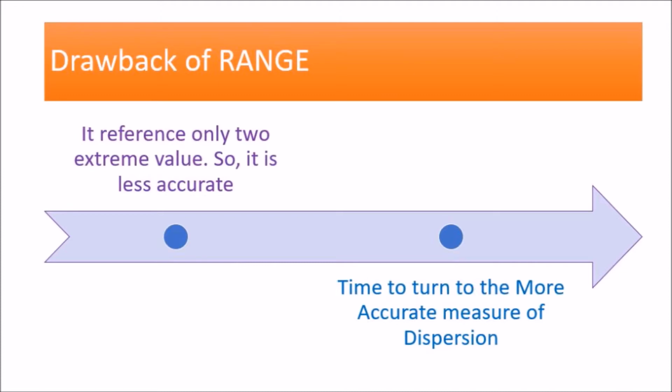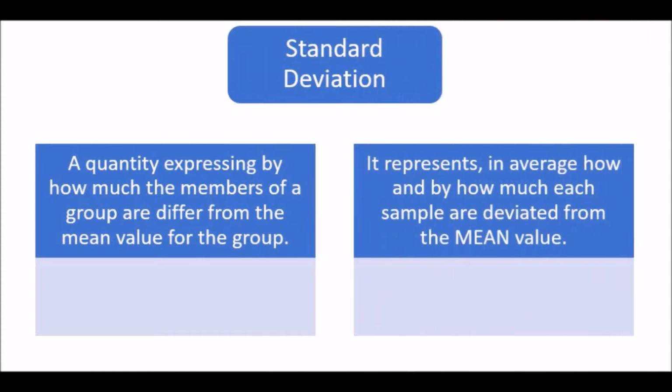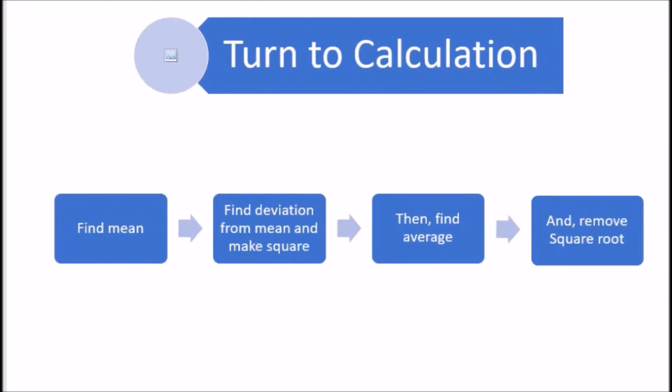So we have to turn to a more accurate value. The more accurate measure of the dispersion is the standard deviation. It is a quantity expressing by how much the members of the group differ from the mean value for the group. It can also be described as, on average, by how much each sample deviates from the mean value. Let's turn to the calculation.